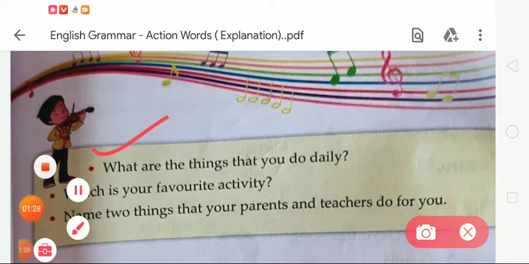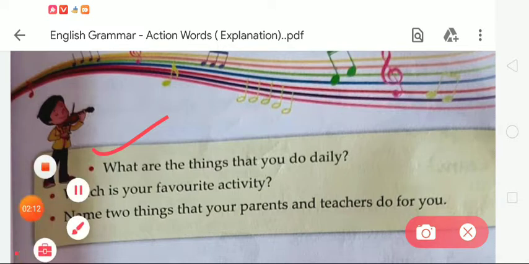Okay students, now the next stage is your favorite activity. What do you like most? You like reading, writing, playing. You have to say one thing that is your favorite activity. Now the next is, name two things that your parents and teachers do for you. For your mother, you will say that your mother is cooking, cleaning, washing. These are activities done by your mother. And your teacher's activity is that your teacher is teaching and taught you different activities.